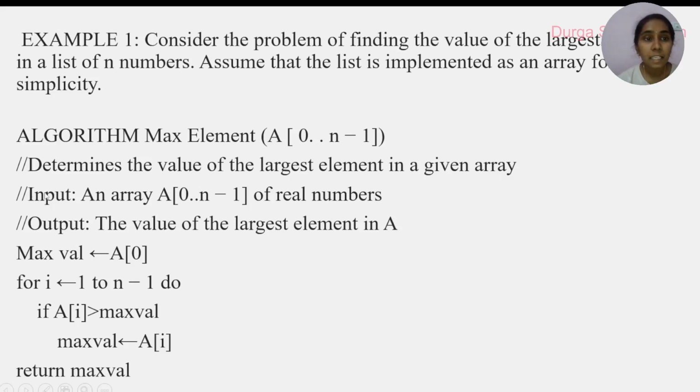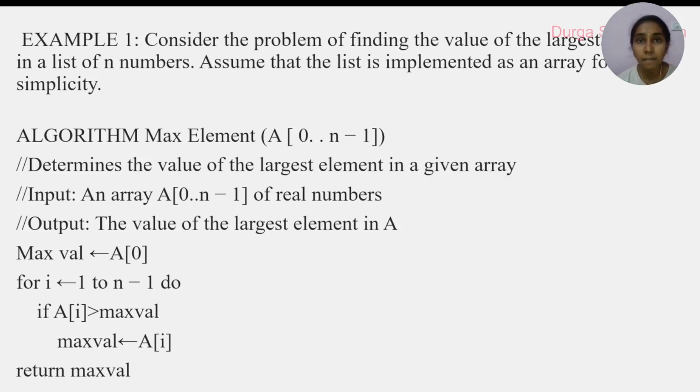So this is the solution: determine the value of the largest element in an array. What is the input? The input is an array which contains elements with indices 0 to n minus 1. For example, my array contains 5 elements, so the index values are 0, 1, 2, 3, 4.